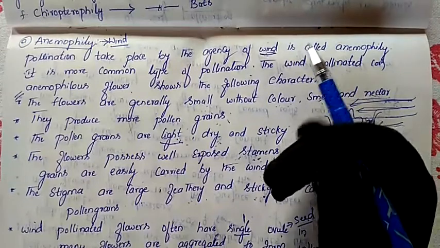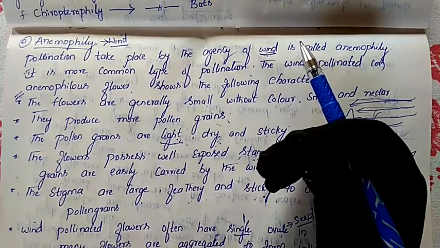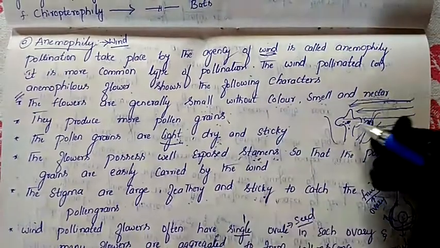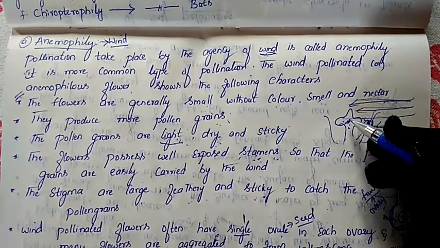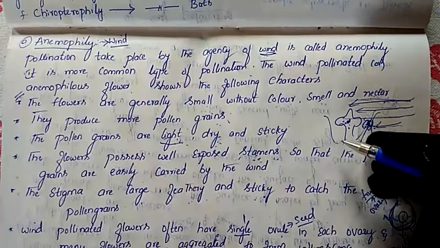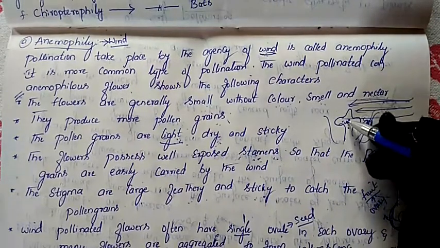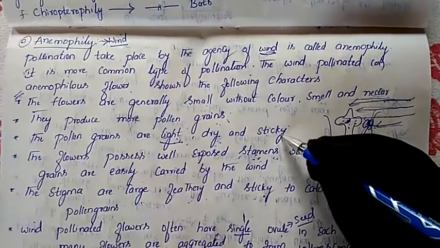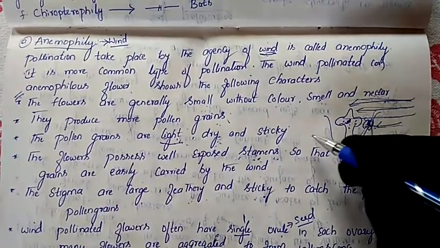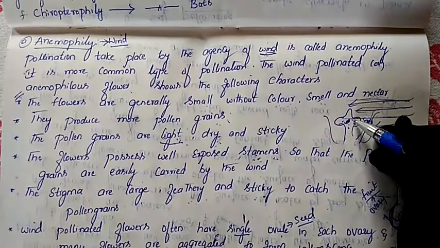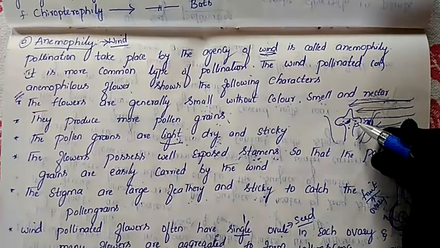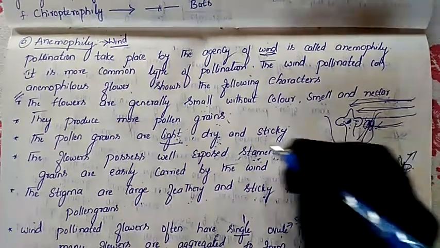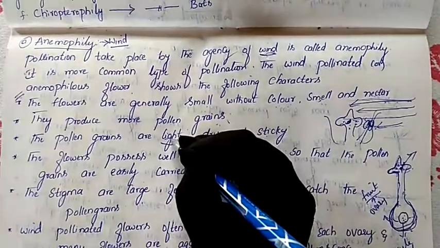Pollen grains, how will they be? Sticky. Why sticky? As soon as the wind carries the pollen grains, they go and fall on the stigma. Again from here they should not get carried away by the wind. As soon as a pollen grain falls on the stigma, it should get attached to the stigma. So that's why pollen grains are sticky, dry and light.